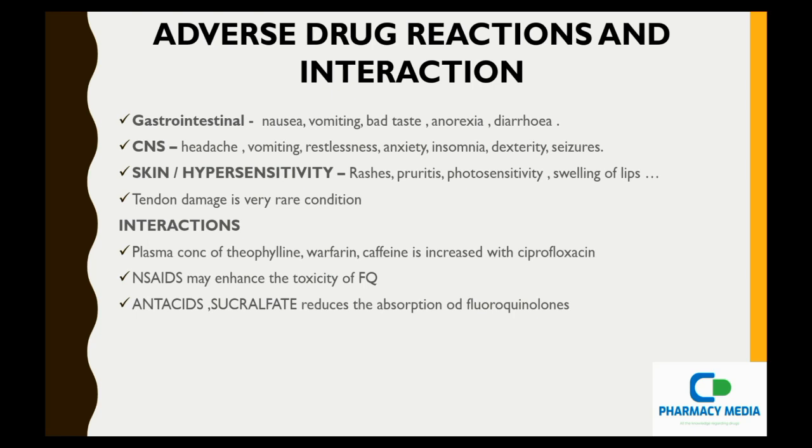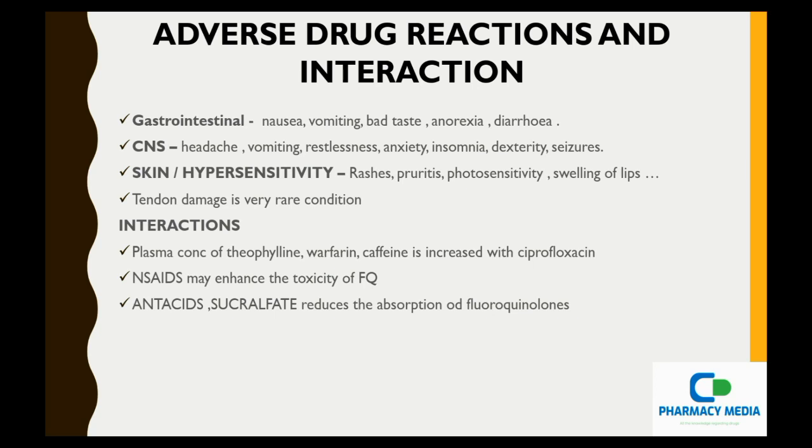It also causes skin and hypersensitivity reactions, which are not so common in all patients. It causes rashes, photosensitivity, swelling of the lips, which become red in color. It may also cause pruritus. Tendon damage is a very rare condition, occurring in around one in one lakh patients.